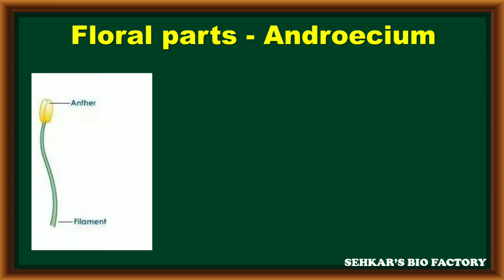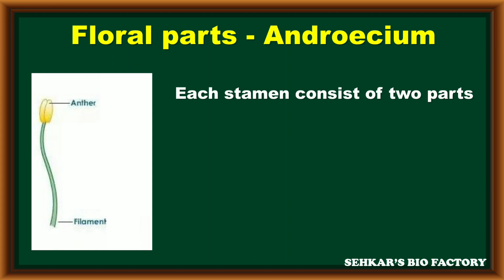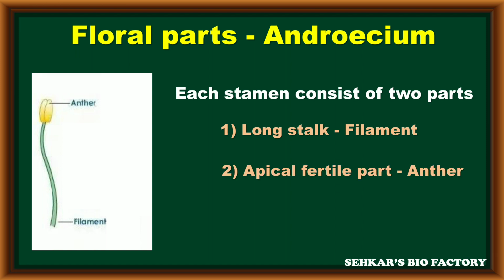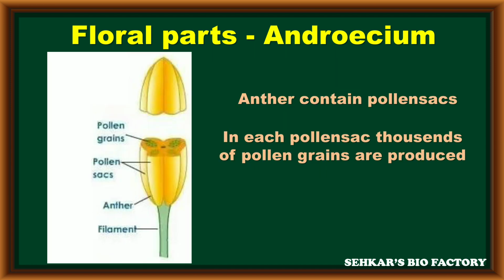Coming to the structure of a stamen, each stamen consists of two parts. One is a long stalk, the filament, and the apical fertile swollen part is called the anther. In the anther, many pollen sacs are present. These pollen sacs are the main site for the production of pollen grains.